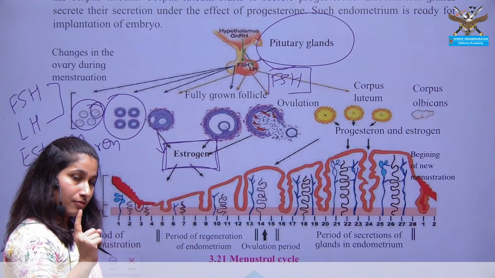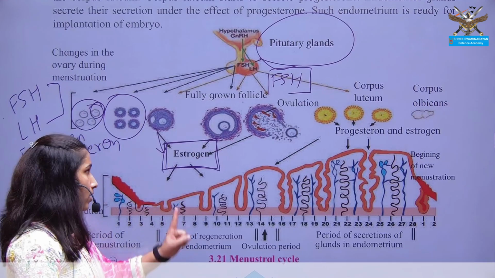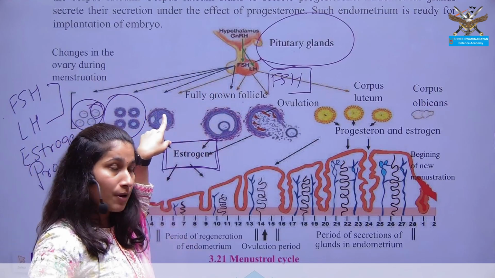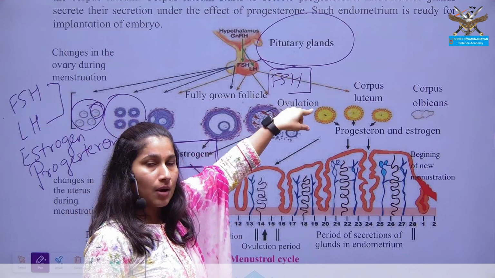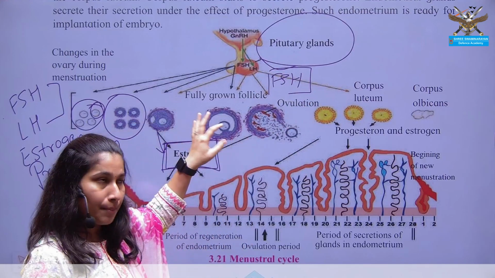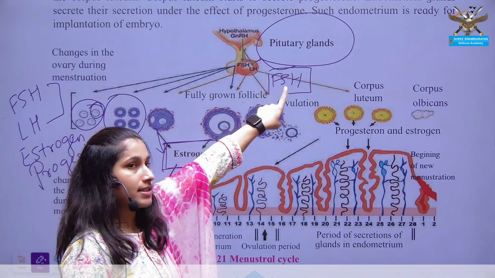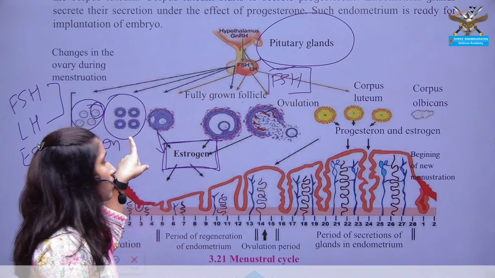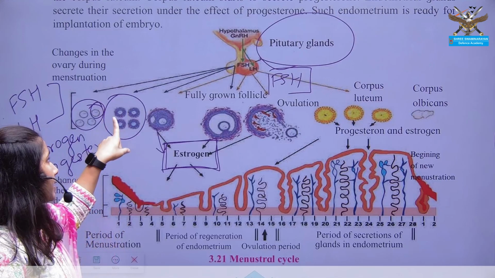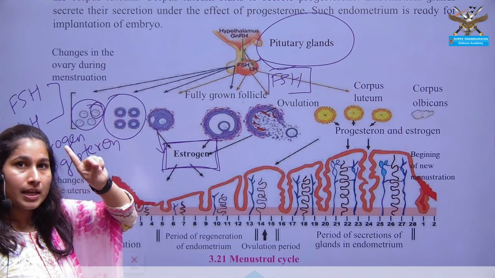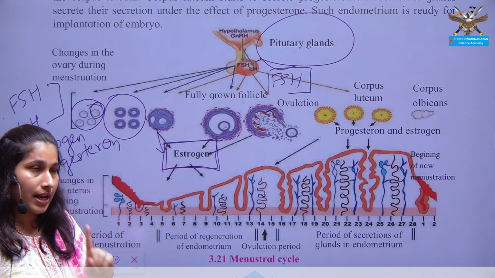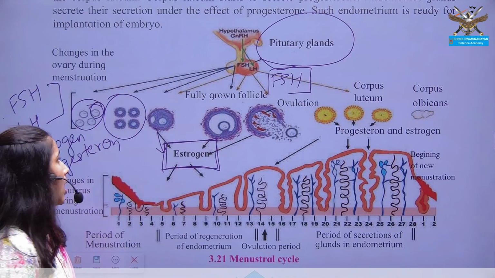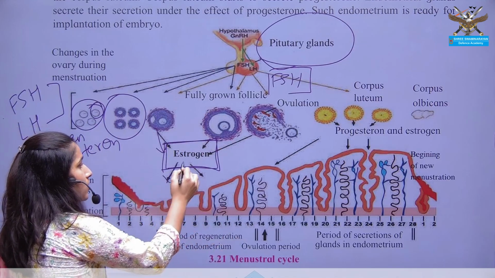The follicle itself is secreting which hormone? Estrogen. What is stimulating the follicle for the development? FSH, follicle stimulating hormone. Within the name, its function is hidden. Follicle stimulating hormone is secreted by the pituitary gland. What does this hormone do? It stimulates the follicle to develop the mature egg or to release the mature egg. So whenever the follicle is developing, simultaneously it is releasing which hormone? Estrogen. What does this estrogen do?